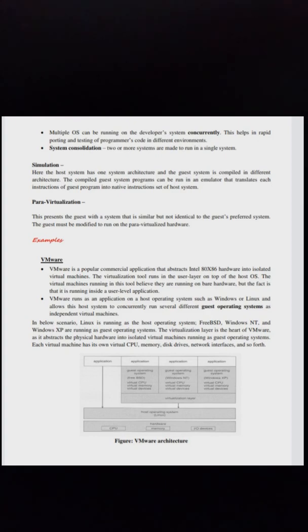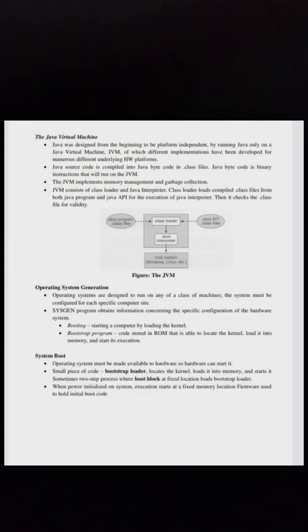In the below scenario, Linux is running as the host operating system, and FreeBSD, Windows NT, and Windows XP are running as guest operating systems. The virtualization layer is the heart of VMware as it abstracts the physical hardware into isolated virtual machines running guest operating systems. Each virtual machine has its own virtual CPU, memory, disk drives, network interfaces, and so forth. Now let us see the Java virtual machine.